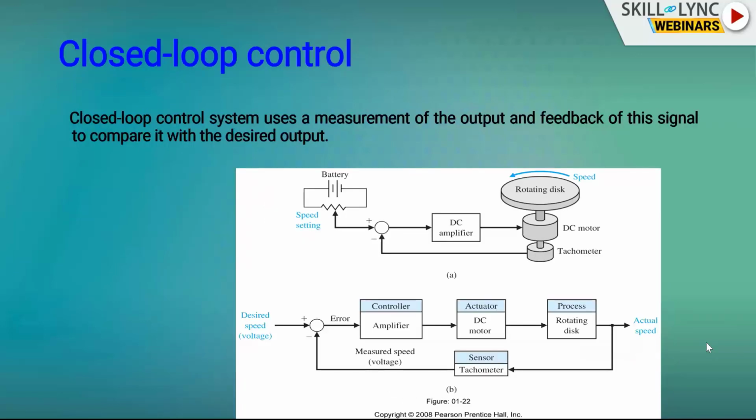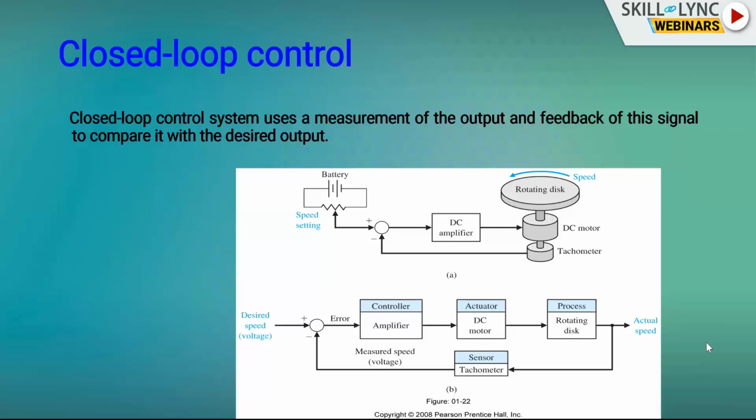Whereas we can see a closed loop system where we have a tachometer to measure the speed at the output and correct it with the input so that we will have accurate rotation of the speed. For example, if I want to have a rotation of 5000 RPM in the speed of rotating disc, if the actual speed is 4900 RPM, the tachometer will give that voltage, and this DC amplifier will give an amplified voltage to correct that 100 RPM, and it will be rotating at 5000 RPM.